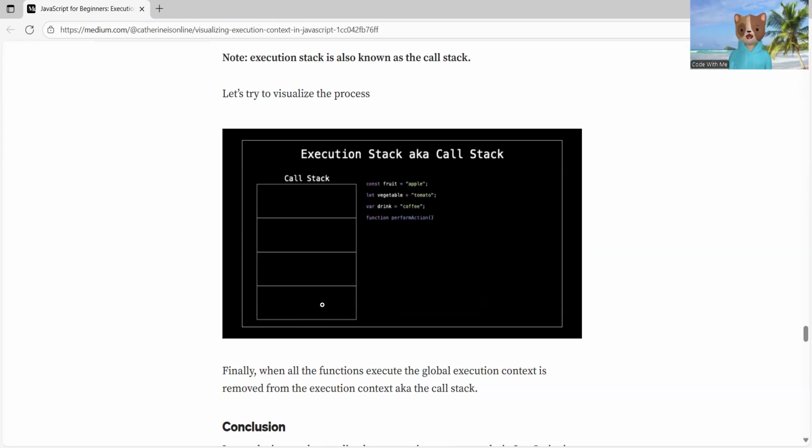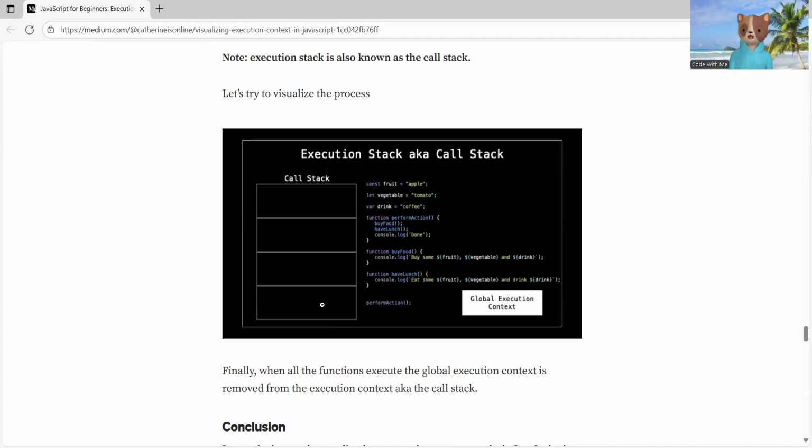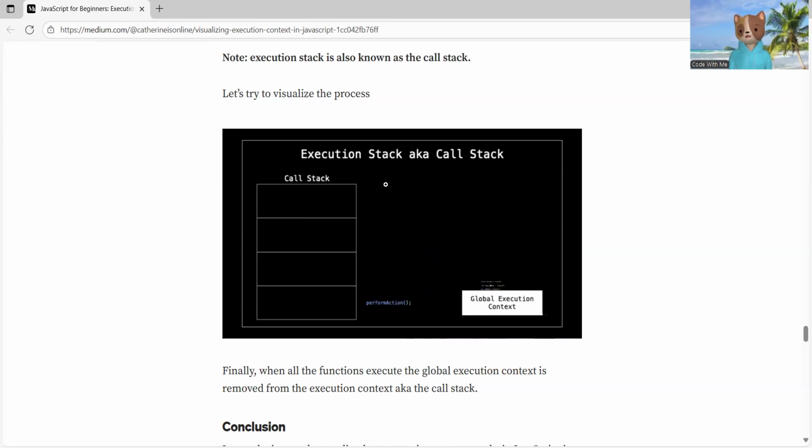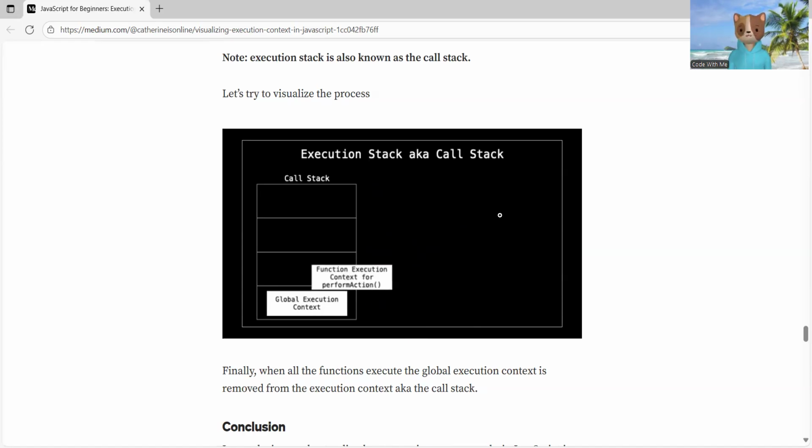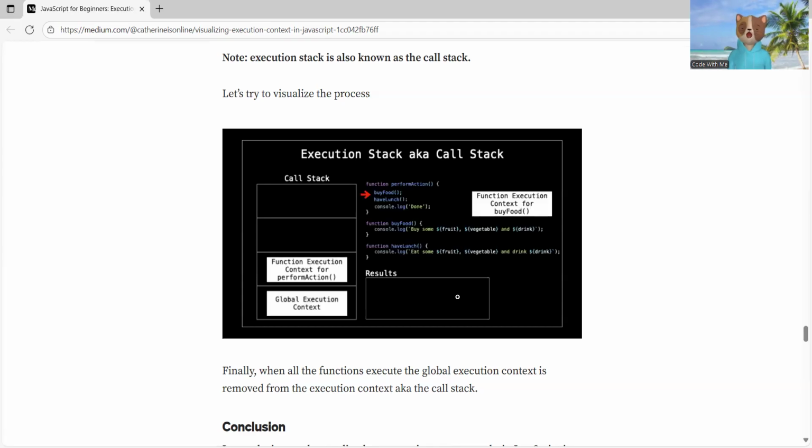If you can't understand, I will tell you again. This is basically a call stack. Inside the execution context, this is our whole code. When our whole code runs in the execution context, here the global execution context gets created. Now that function gets called, so here this function execution context gets created.